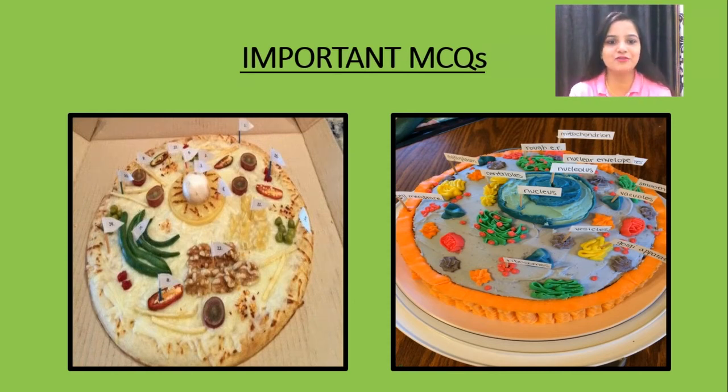How many of you want to eat that pizza and that delicious cake? That's a delicious video, I think. Yummy cake it is. It has all the cell parts, and in this pizza you can see all the cell parts. It's an animal cell, I think, because it doesn't have chloroplast. Yes, it's an animal cell, but this one, does it have chloroplast? No, it also doesn't have. So both are animal cells, but they look very delicious and I like them. I hope I will get that type of birthday cake on my birthday, because every biologist loves this type of cake.